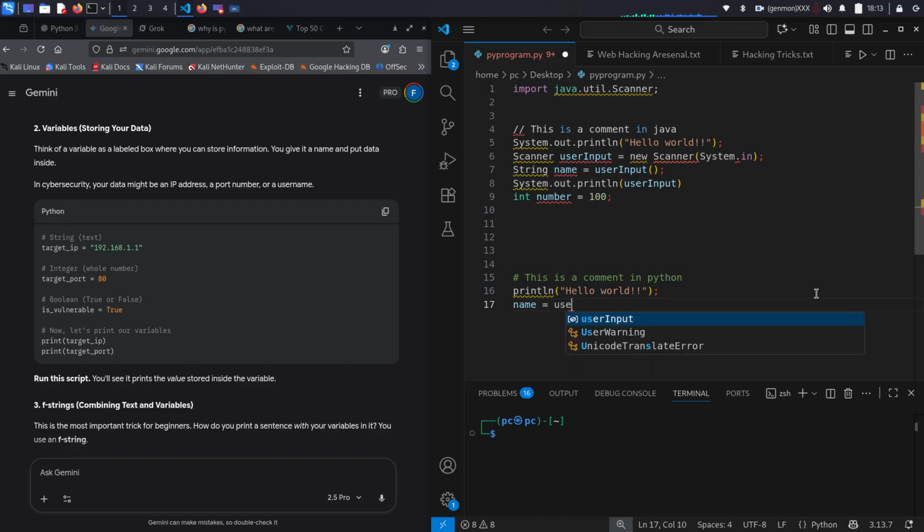And then you do this user input, and then we use the brackets, and then we type in what is your name, and then we space. Oh dang it, I hate when that happens. You need to remove that part.